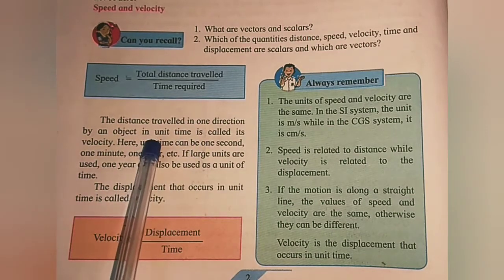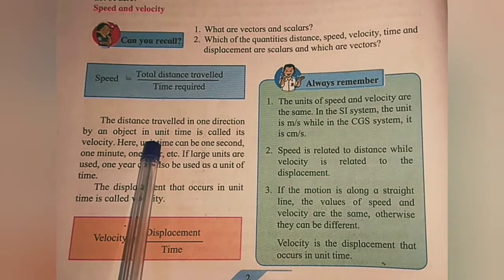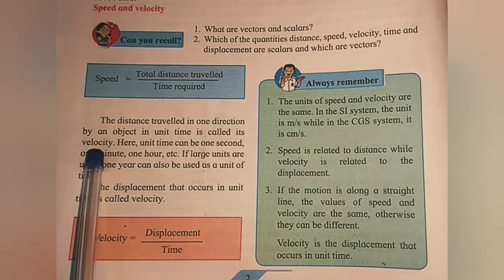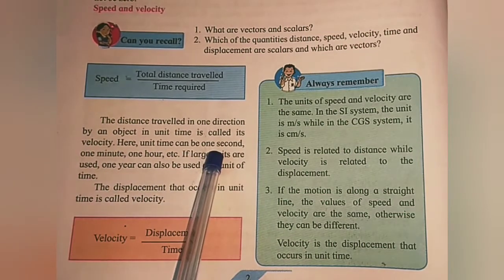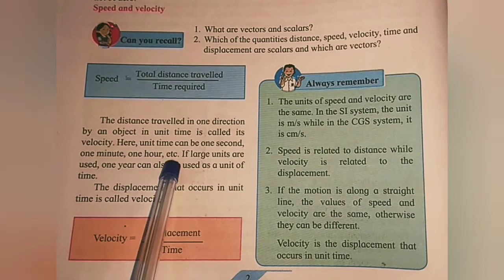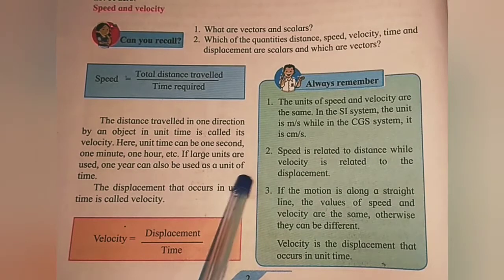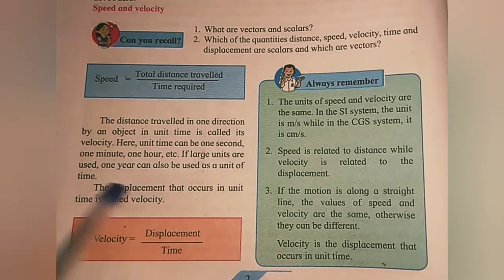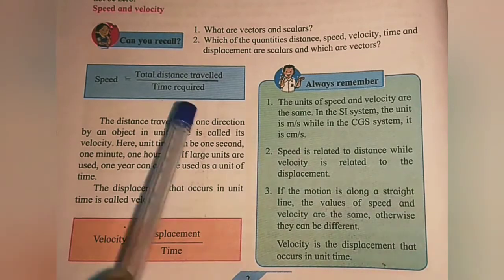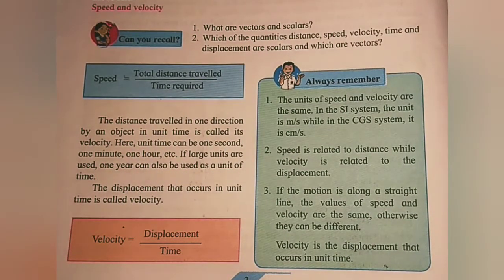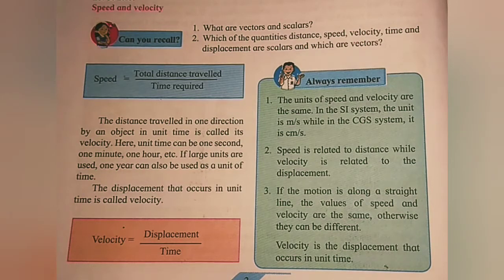Unit time can be 1 second, 1 minute, 1 hour, etc. If large units are used, 1 year can also be used as a unit of time. Time is measured in seconds, minutes, hours, and year is also used for higher. For calculating the speed of light, we usually use year.